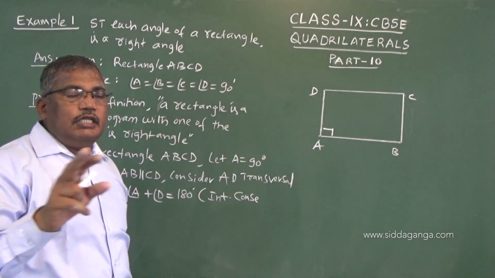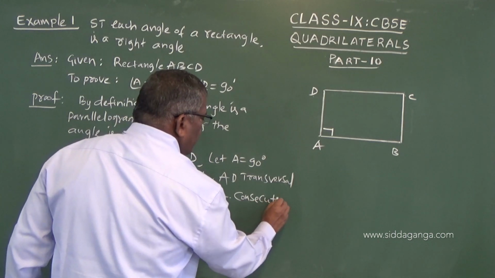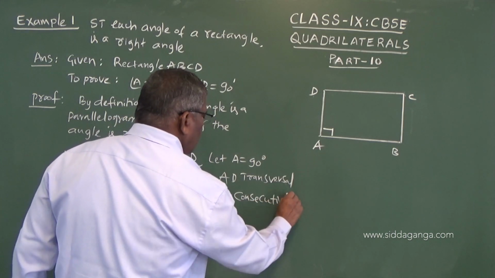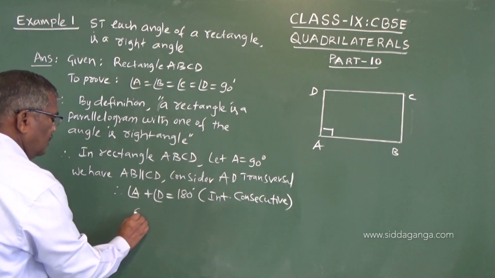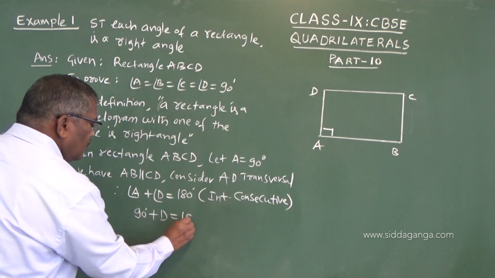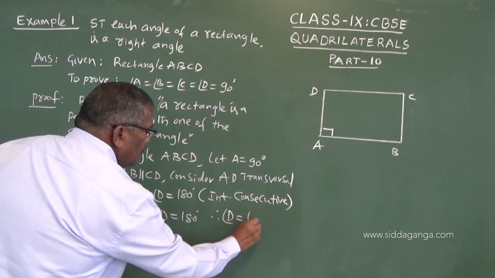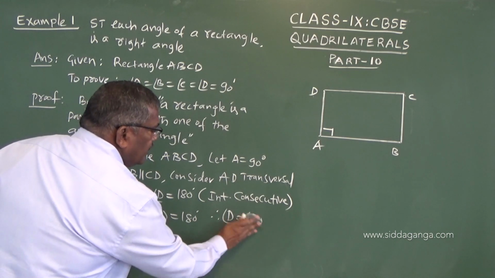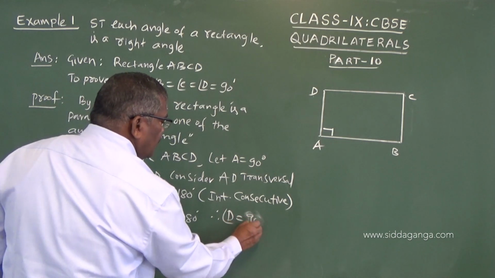So A is known, A is 90 degrees, plus D equals 180 degrees. So therefore D equals 180 minus 90, which is 90 degrees.